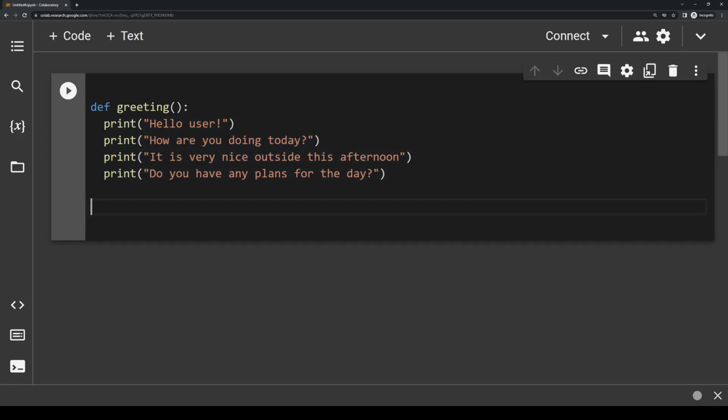So when writing functions in Python, we always start them with def. And def is just short for define, because the actual code of the function is called the definition of the function.